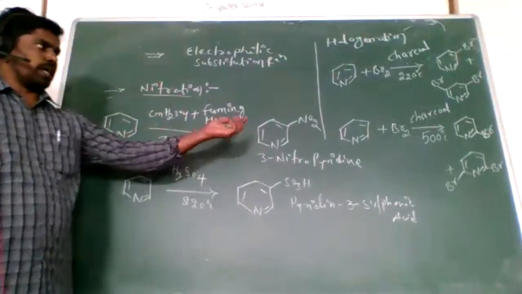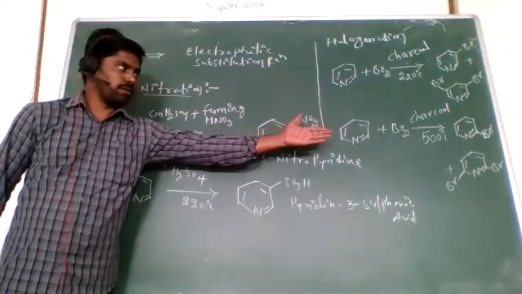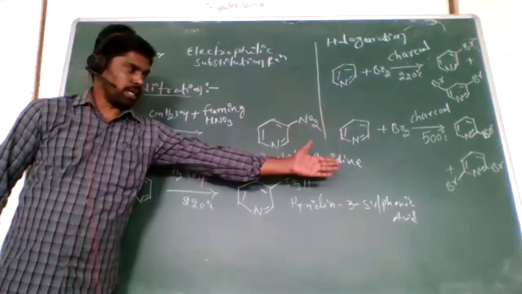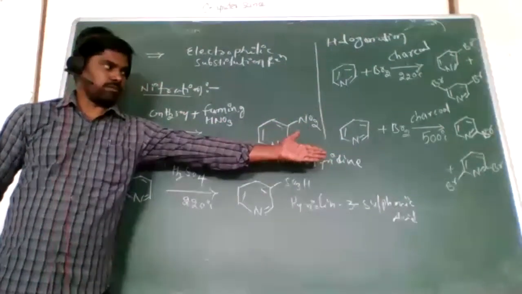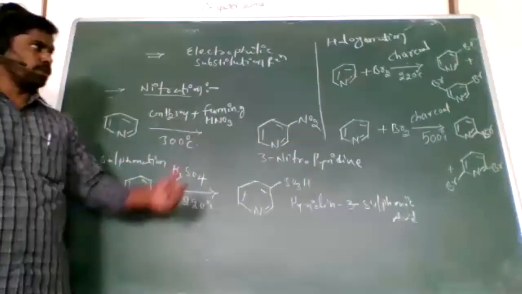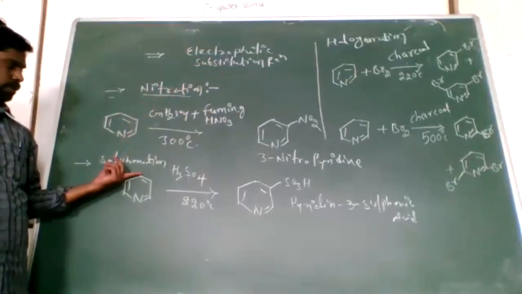So at 500 degrees Celsius, electrophilic substitution occurs at the second position, and next at the sixth position. So this is halogenation, this one is nitration, and this one is sulfonation.